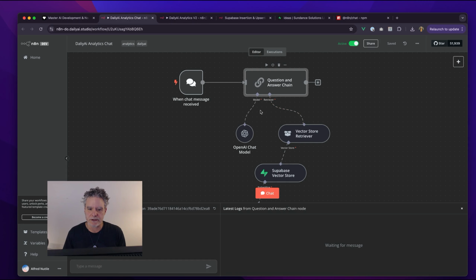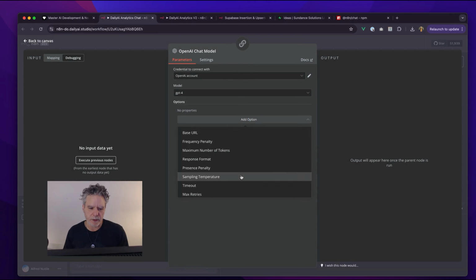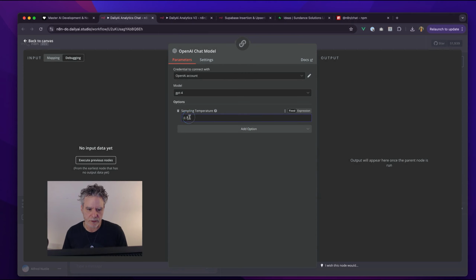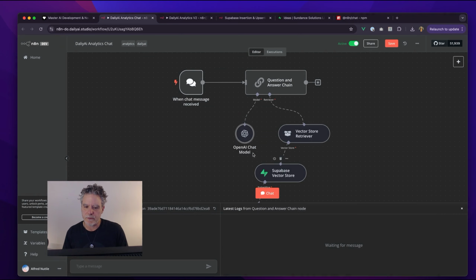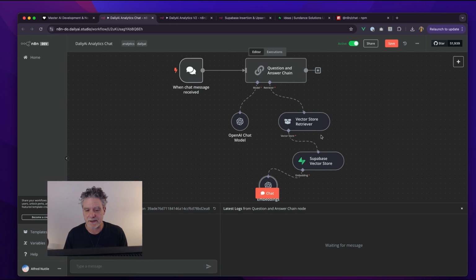So we have our question and chain. We have the OpenAI model. I just chose this, I don't know why. But we could set the temperature down too, so we hope that it sticks to the data. You can get 0% hallucinations. It's not that hard. Just good prompting, low temperature, and let it know to just say, I don't know, I don't have enough information. And you can consistently get it to do that.